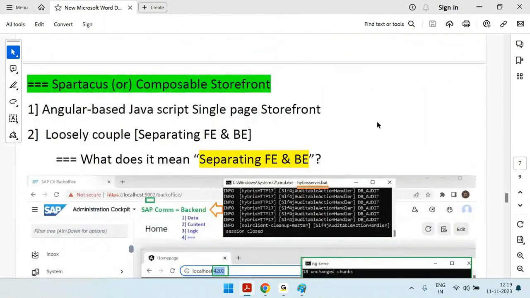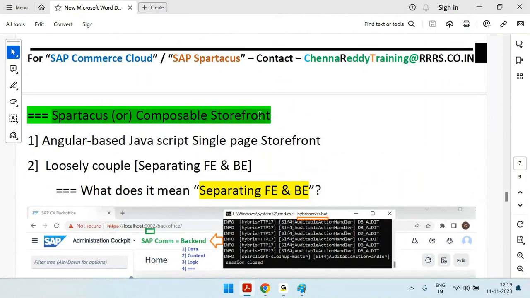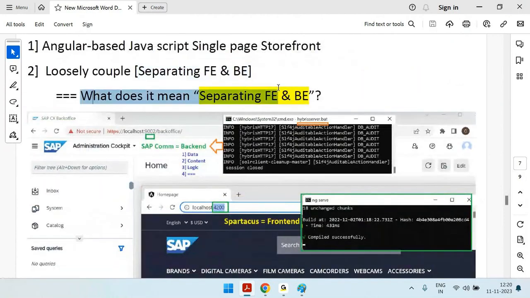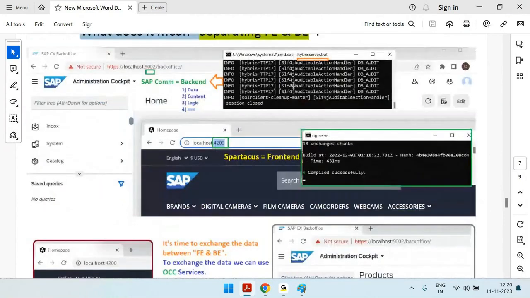Now let's say your company is going with a composable storefront. What are the advantages? As I just told you, the first one is that this is an Angular-based JavaScript single page application, an SPA. And it has a loosely coupled architecture. That means you are able to separate the front end and back end. What does that mean? If you are a commerce person, you can understand very easily.